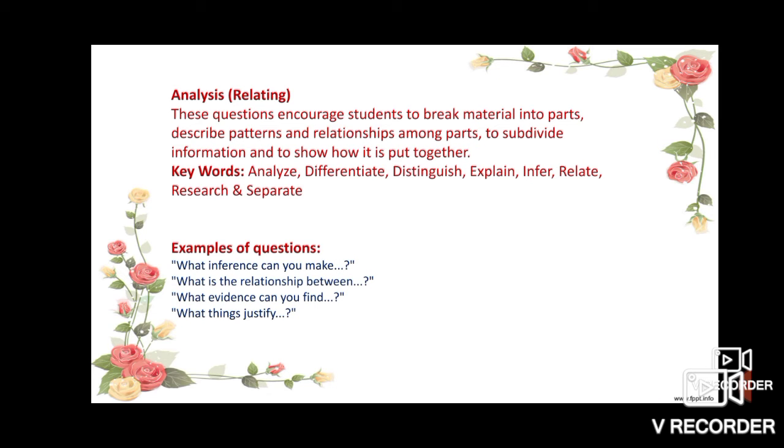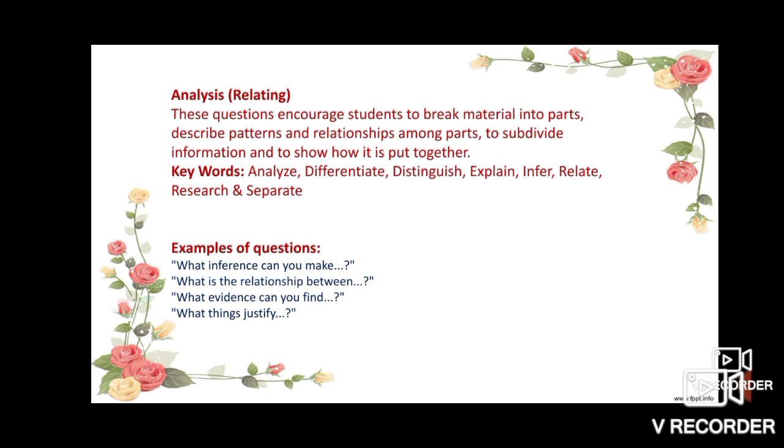Last one is analysis, application analysis. That analysis is nothing but the relating one. These questions encourage students to break material into parts, describe patterns and relationships among parts, to subdivide information and to show how it is put together.